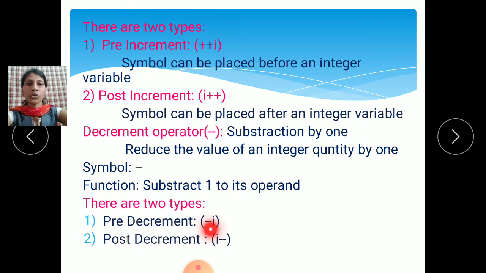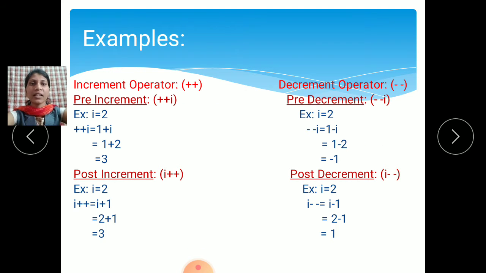There are two types of decrement: pre-decrement and post-decrement. In pre-decrement, first write the symbol, then the variable. In post-decrement, first write the variable i, then the -- symbol. These are all examples of unary operators.